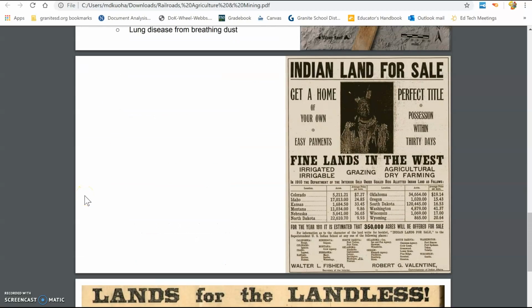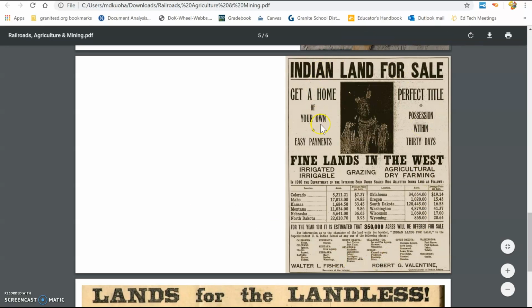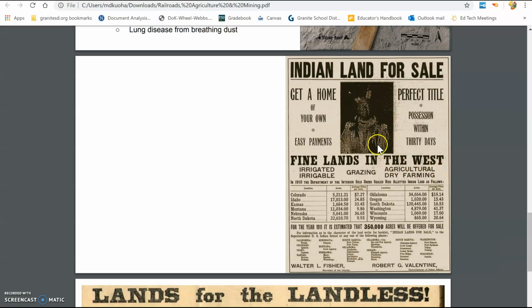This poster here represents this group that was living in Utah and is now going to be displaced. It's an advertisement for land for Native Americans. You can get a home of your own, find lands in the West, lands like Utah, agricultural dry farming. Remember, agriculture is about your farming. They're going to sell land that had once belonged to these Native Americans.